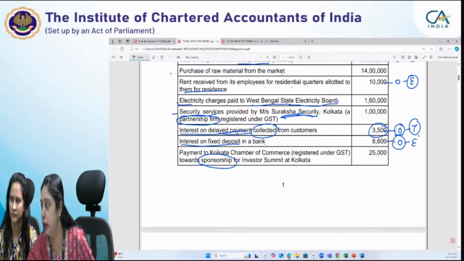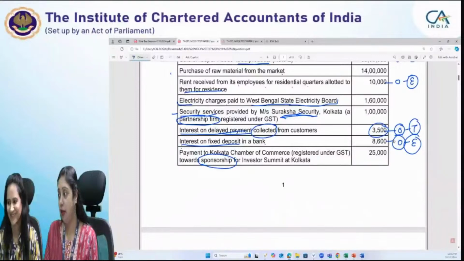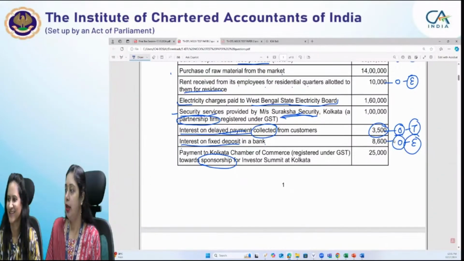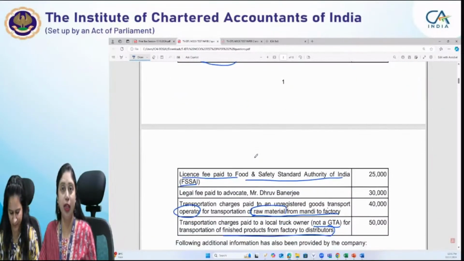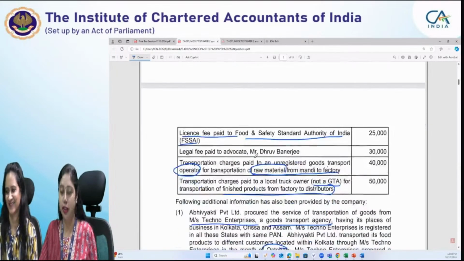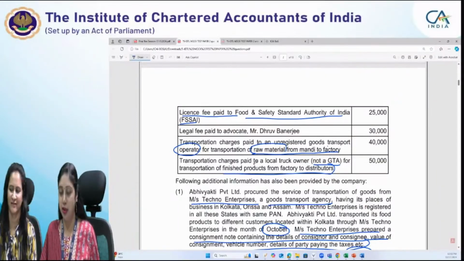Pradeep has answered it correctly, that interest on FD in bank is exempt. Properly, he has brought out the provision. Raj has also answered it correctly, that interest is exempt. In fact, others also answer, so that by participation you will actually enjoy the session, and this way you will be able to recall and retain the provision in a better manner. When you answer wrongly, you tend to remember it for a longer time, that this is something I had done wrong and I will not do it in the exam. So that way you can retain it in a better manner.